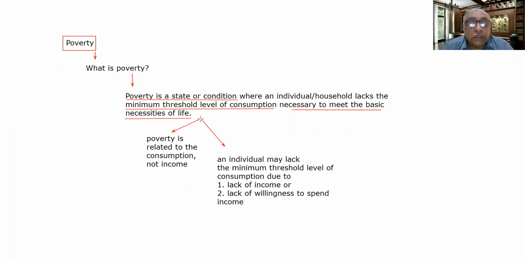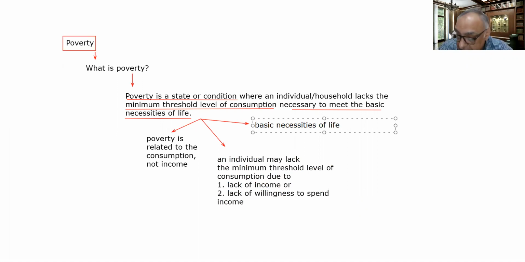And the third important conclusion from this definition is basic necessities of life. So this is the third important point in this definition.